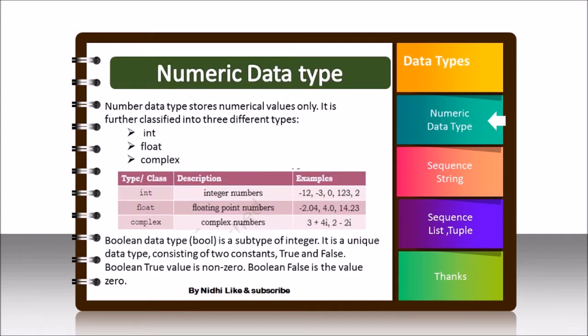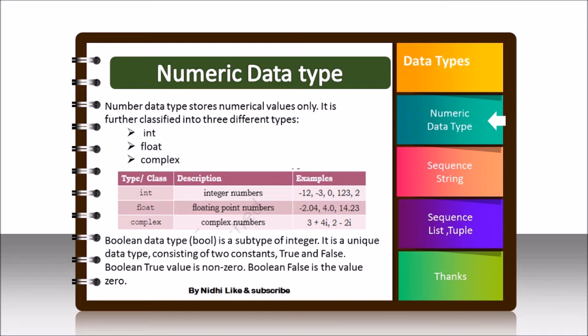So in the numbers data type, we have already checked that integer means all the positive, negative and zero numbers. Floating point means the numbers having decimal points, and complex numbers are having iota. Apart from that there is the boolean data type, which is also a type of integer, and it is a unique data type that consists of two constants, either true or false. True is a non-zero value and false is considered as zero value. So this we have already seen.